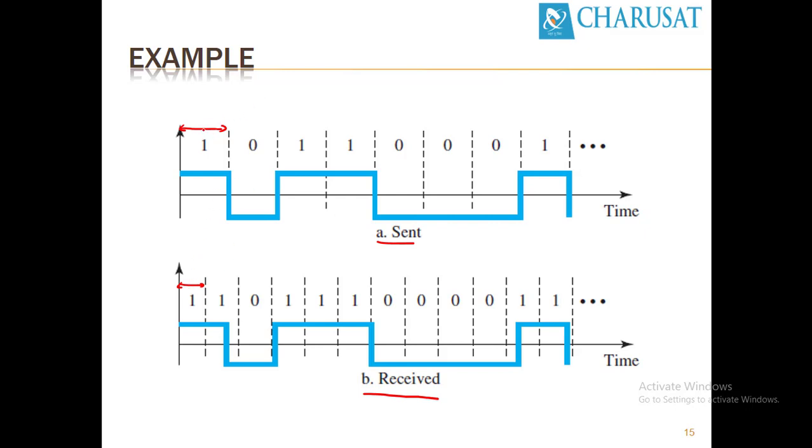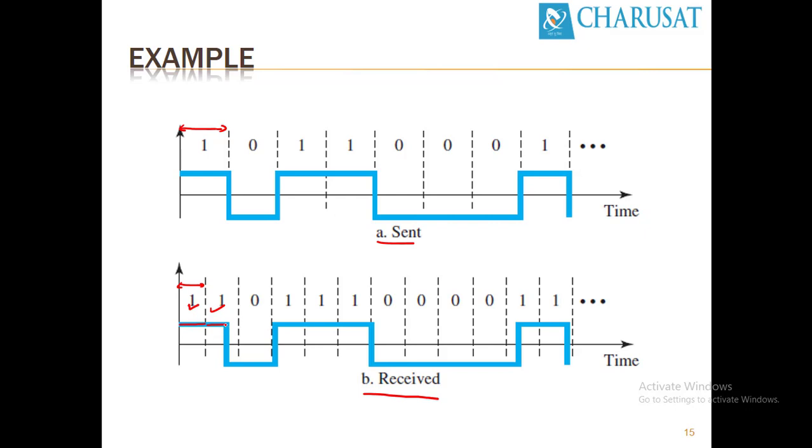The sender sends 1, and because of its narrow pulse width, the receiver recognizes 1 and 1, because this is a positive pulse, and it follows the same positive pulse, so it recognizes 1 again. It does not matter if after the middle of this pulse it goes down, or the positive pulse becomes a negative pulse.